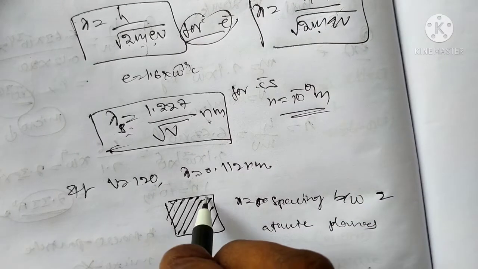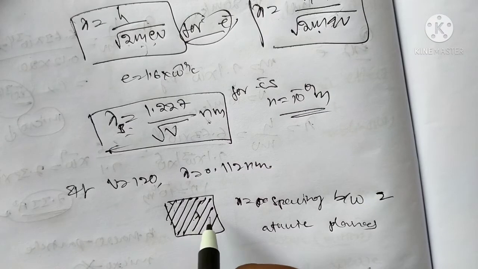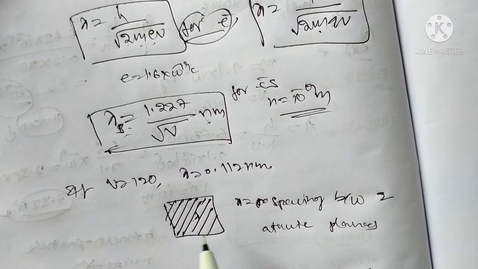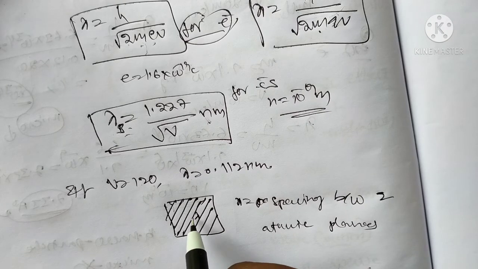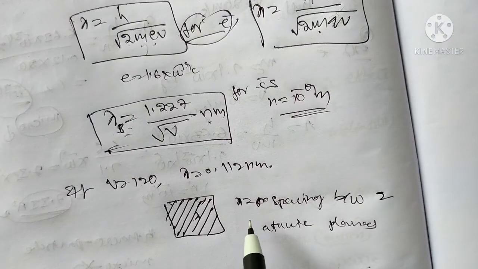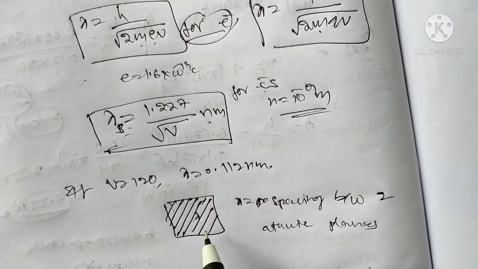A crystal has a number of crystal planes, and lambda is the distance between two crystal planes. That is the wavelength in the crystal structure. According to lambda we can specify the nature of the material, the nature of the crystal. The de Broglie hypothesis verified both the particle nature as well as the wave nature. That is the dual nature.